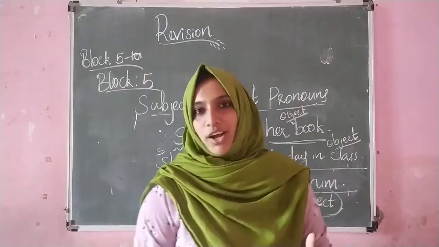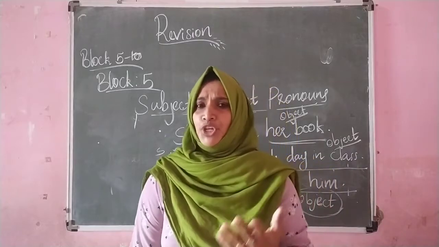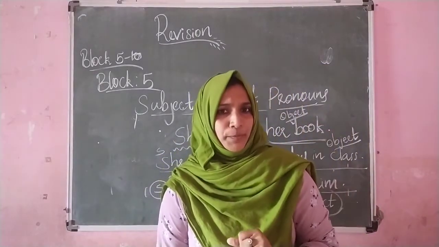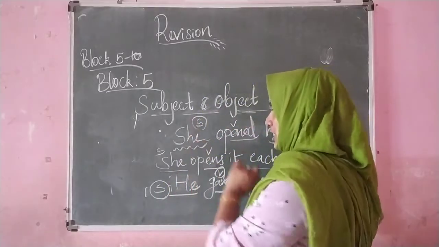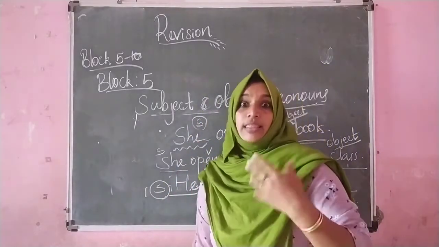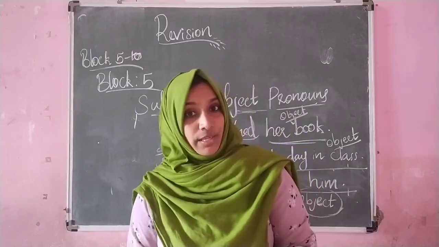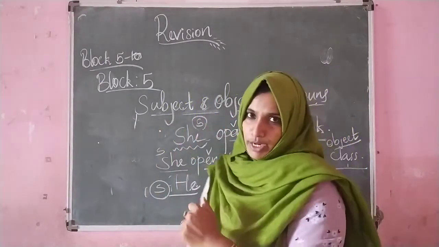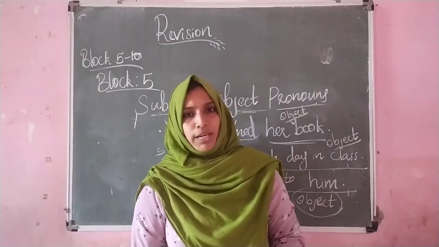Clear, children? Okay, so can you tell me which subject pronouns we can use in a sentence? Yes, like she, he, they, we, right? These are the pronouns that we can use in the subject part. And what about this object part?